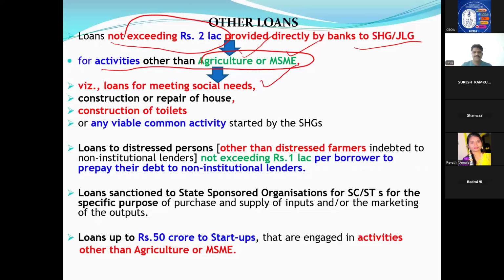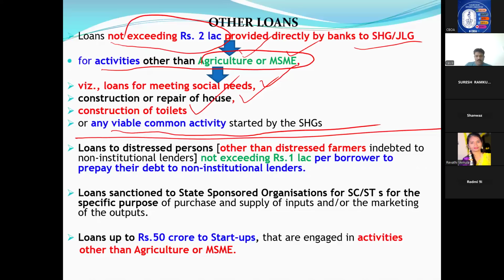For social needs, repair of house, construction of toilet, or any common activity. They can do other activities than normal meeting of social needs or house repair or toilets. For that also, less than 2 lakhs, if you are giving to SHG JLG, even though they are not doing any agriculture or MSME activity, still we can classify under priority. This is the important point.